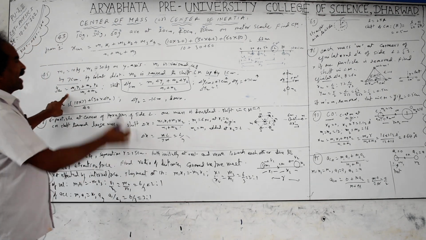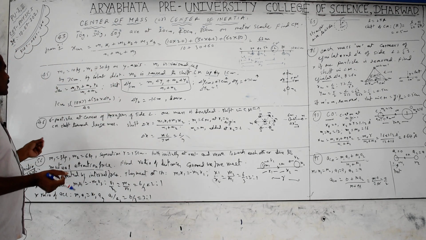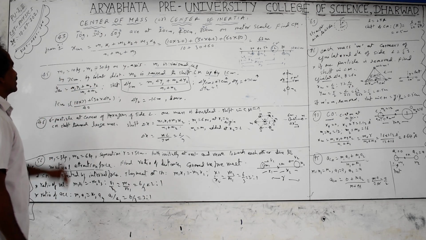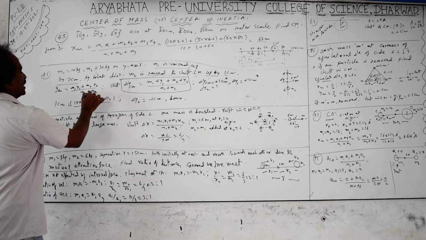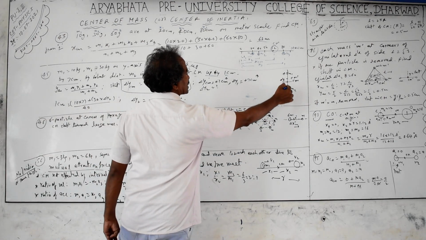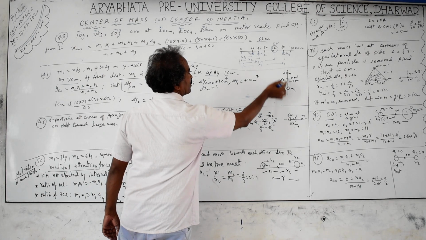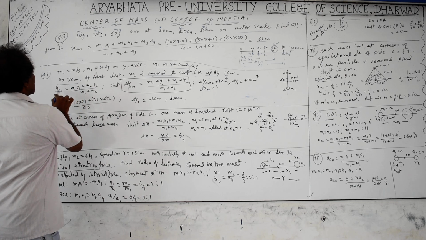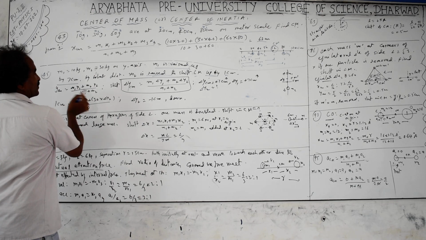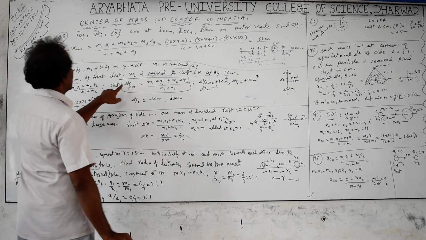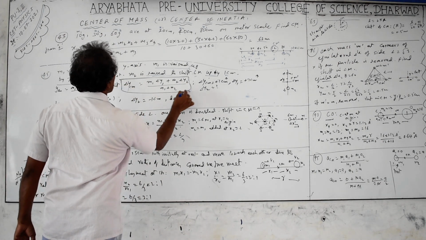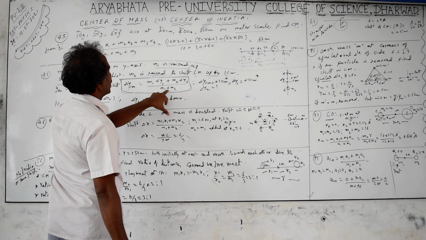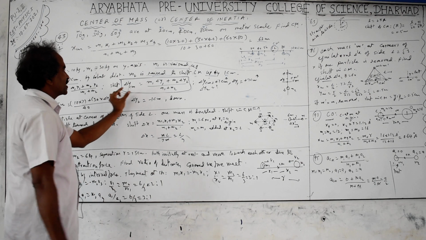They mentioned the y axis, but it is not compulsory; you can take either way. The shift will be the same, but you mention upwards plus and downwards minus, and you follow the same procedure. ycm equals m1 y1 plus m2 y2 by m1 plus m2. Between these two particles of masses m1 and m2, the center of mass is located here. If the particles are shifted, the center of mass also shifts. The shift of ycm is equal to the change in values, y2 minus y1. So delta ycm, this formula you need to remember for the shifting of the center of mass: delta ycm equals m1 delta y1 plus m2 delta y2 by m1 plus m2. Same formula, just put deltas indicating the changes in values.